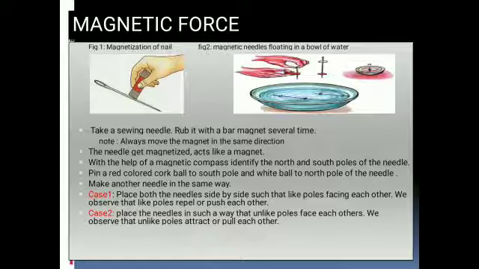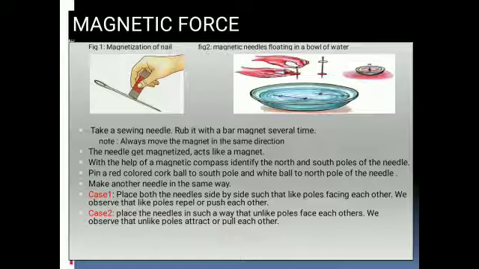At that time, you will experience repulsion or push. Similarly, when opposite poles are facing each other, you will experience attraction, and we can call it pull also. That means here, between the two magnetic needles, a force is developing.